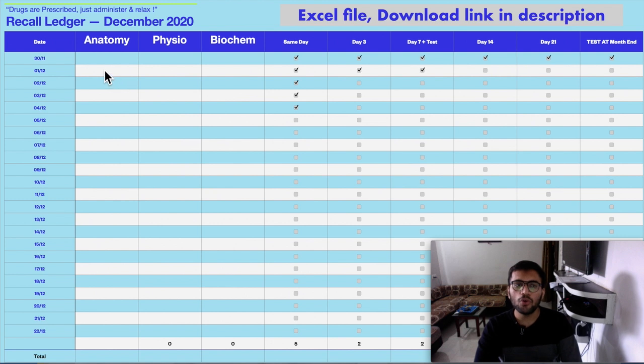So what you have to do is download it and then write here. Suppose today you have read 3 topics, one from each subject. Write that topic here, then you have to revise it in these particular sequences. So how do you have to revise it?